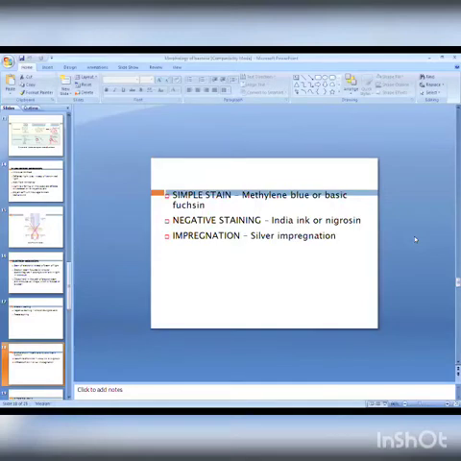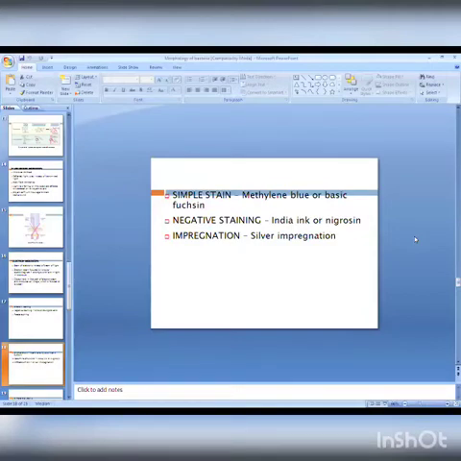Now this stain is again divided into different types. There are two types, vital and supravital stain. In vital staining, the organism may remain in live condition, but frequently we use supravital staining. In supravital staining, death of the organism or bacteria always occurs during the staining procedure. That supravital is further divided into four different types.